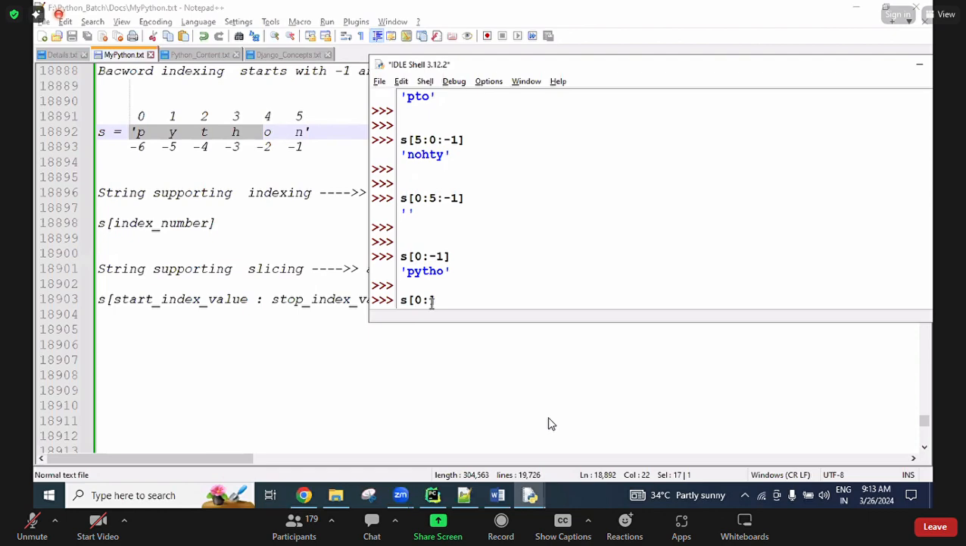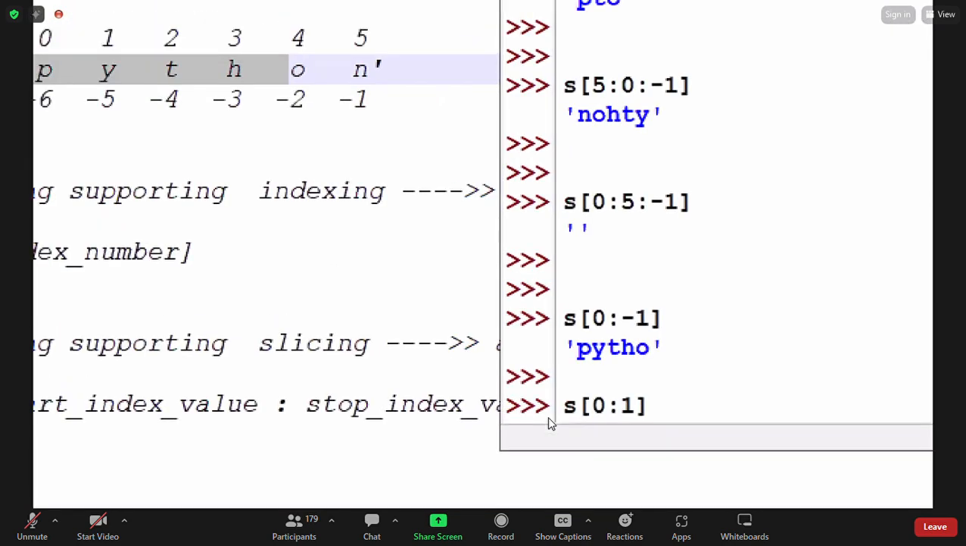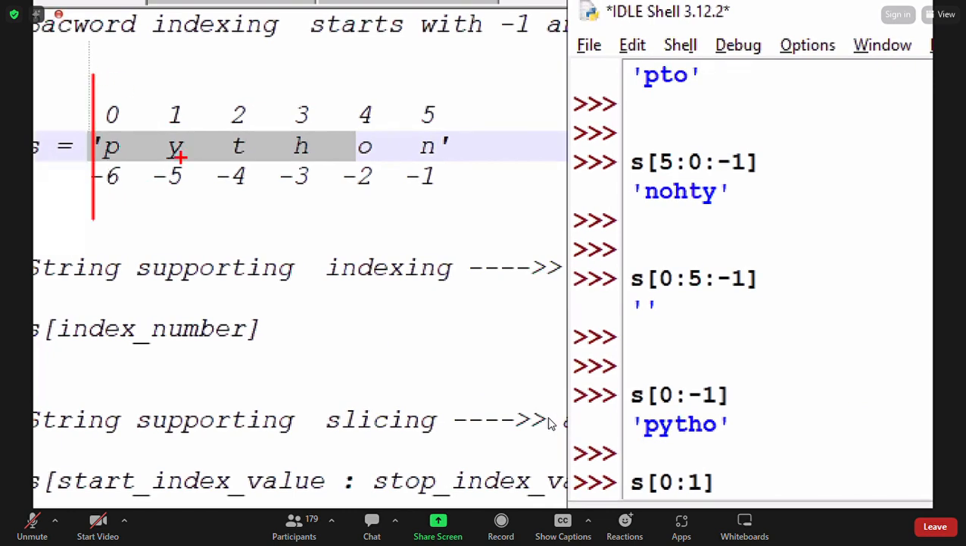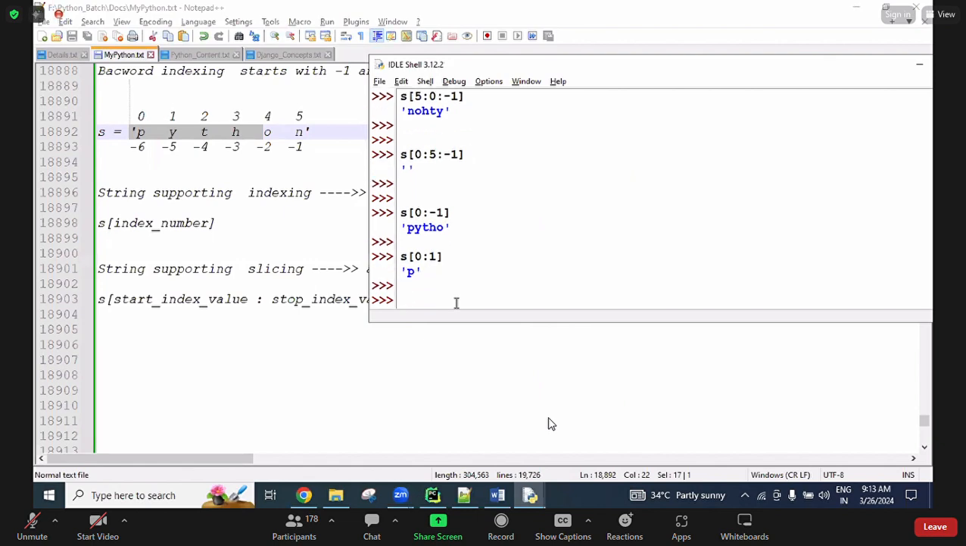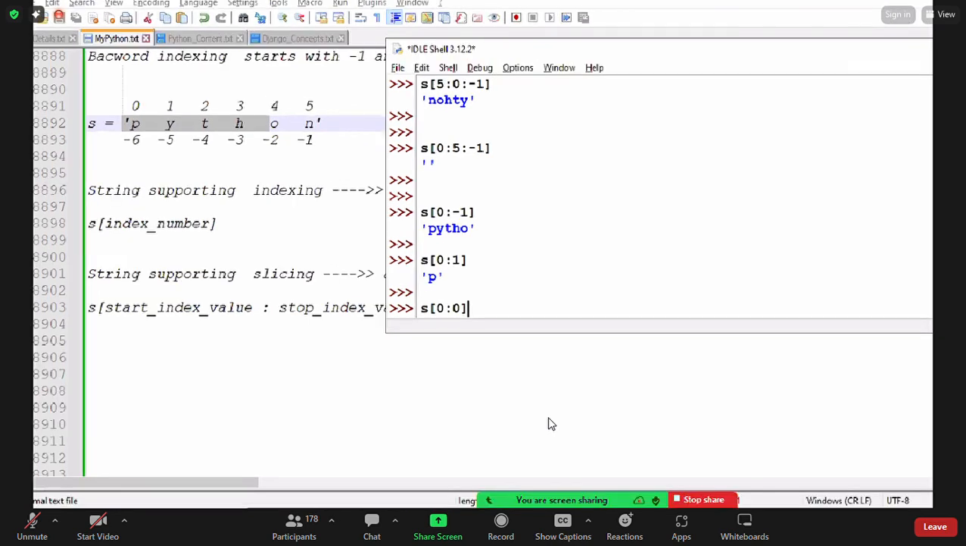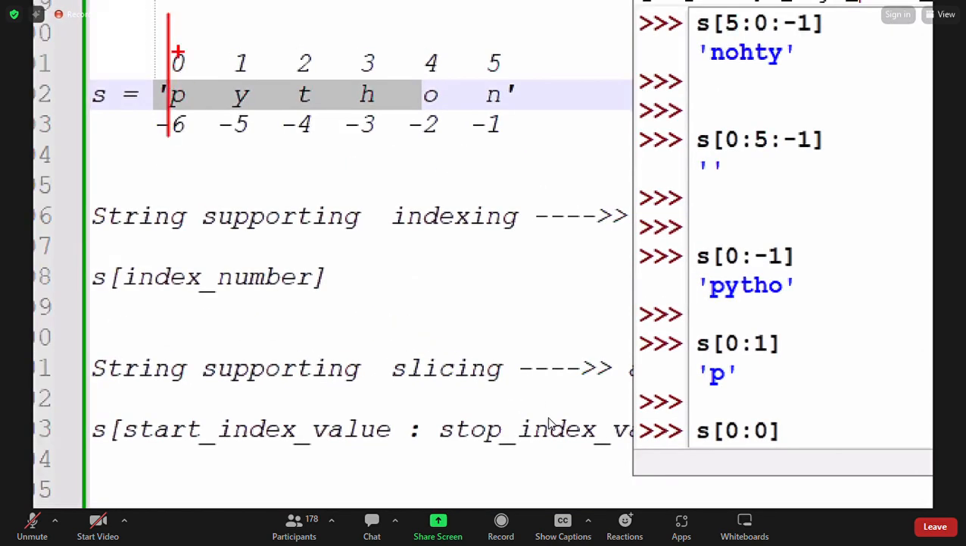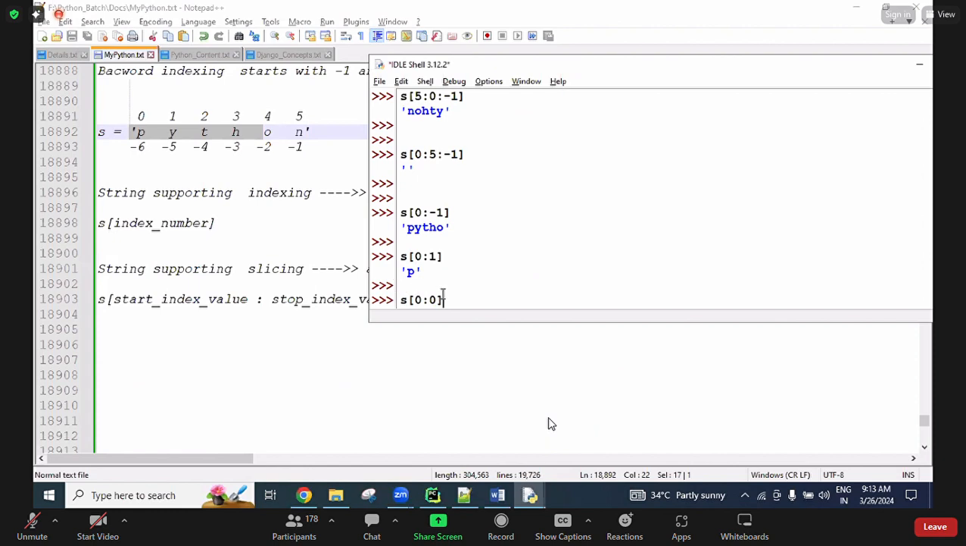Okay, so I'm going to give here one. 0 colon 1. So starting from 0, ending with 1 means n minus 1, 1 minus 1, 0. So this one starting here, ending here. So only one letter we are getting, P. No problem. So if giving like this, 0 colon 0, then what is the output? So it starts from here, ends also here. Because of starting, this we want to access. Because of end, this we don't want to access. So in this situation, we are getting an empty string.